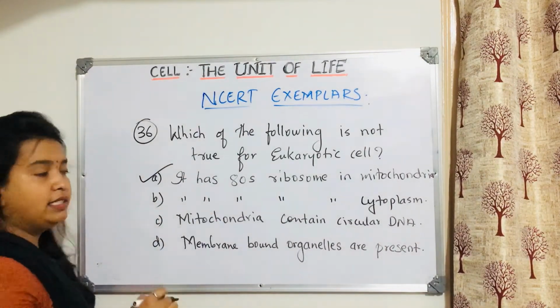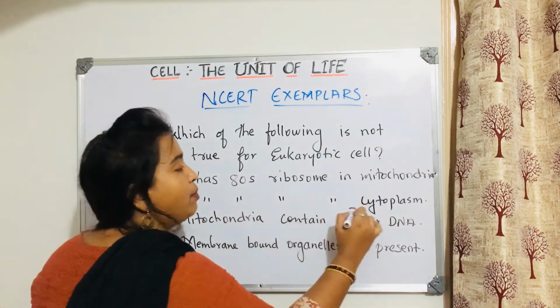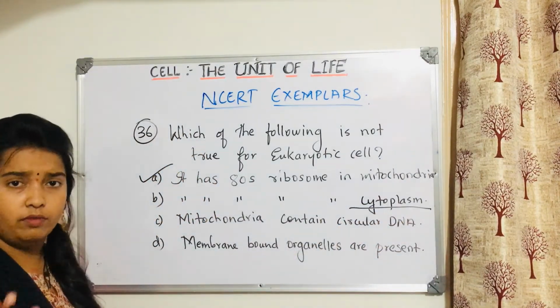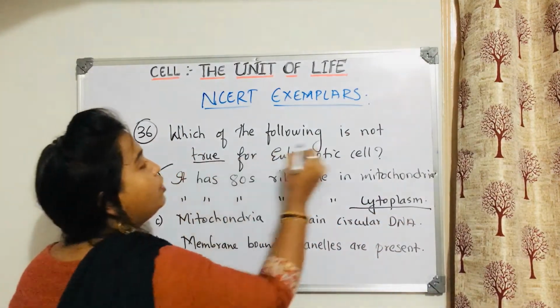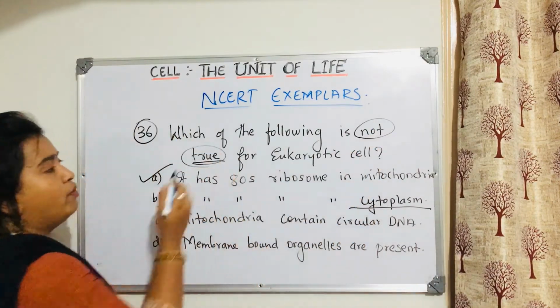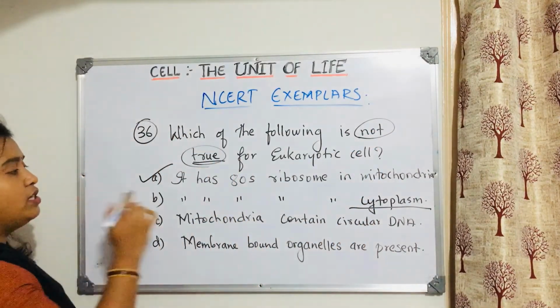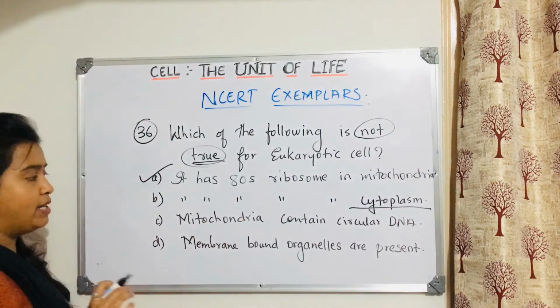Why not this? See, it has 80S ribosome in cytoplasm. It is correct, no? What is the question here? Which is not true. Which is false. We have to tell. So this is true that it has 80S in cytoplasm.